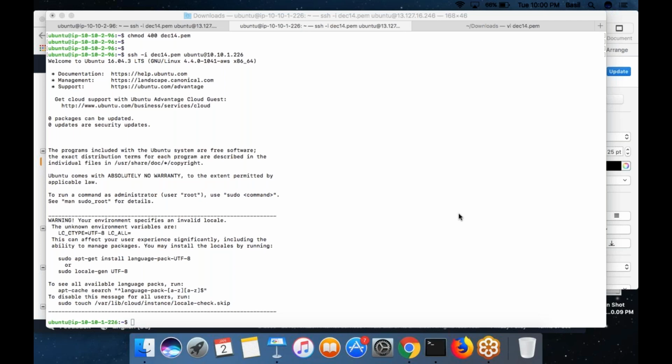So whether you are on Windows or Mac or any operating system you are using, first you need to log into the public machine. For that, if you are using Windows, you need to use PuTTY, or if you are using Mac, you need to use the SSH command. From the public machine to the private machine, you need to use the same SSH command. PuTTY you use only in Windows.